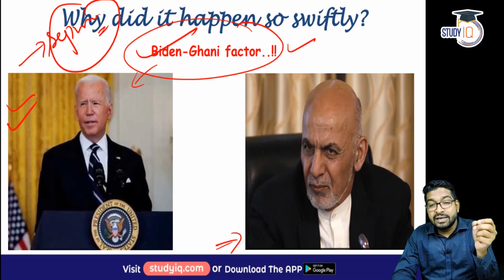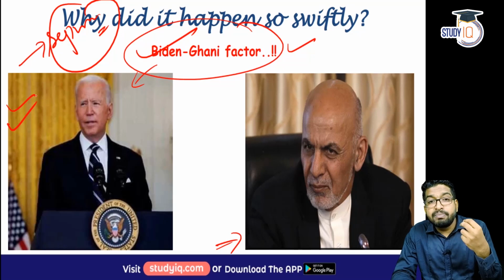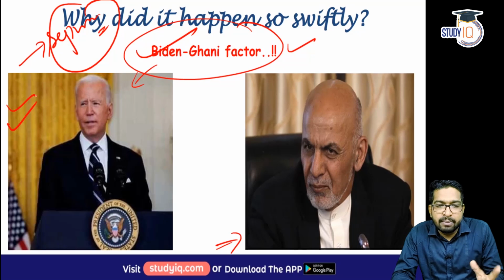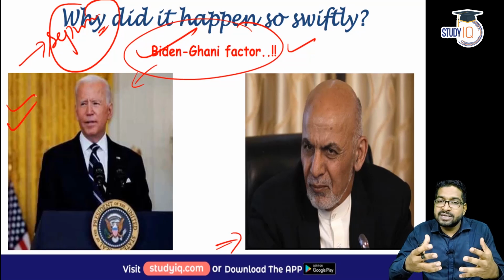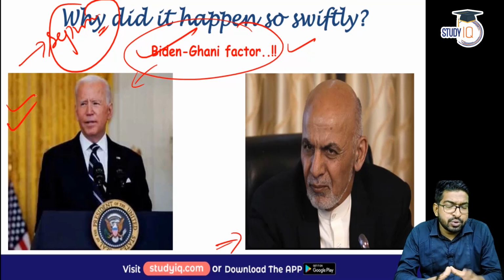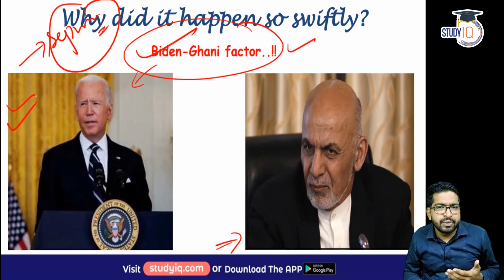So that is why I feel the US has some sort of an end game here, where they feel the Taliban may be beneficial for them ultimately in the long run against China, against Russia. Because such tactics have been used by the US before also. We know the example of the promotion of the Mujahideen against the USSR. So that explains it to some extent. But nonetheless, these are all conjectures.